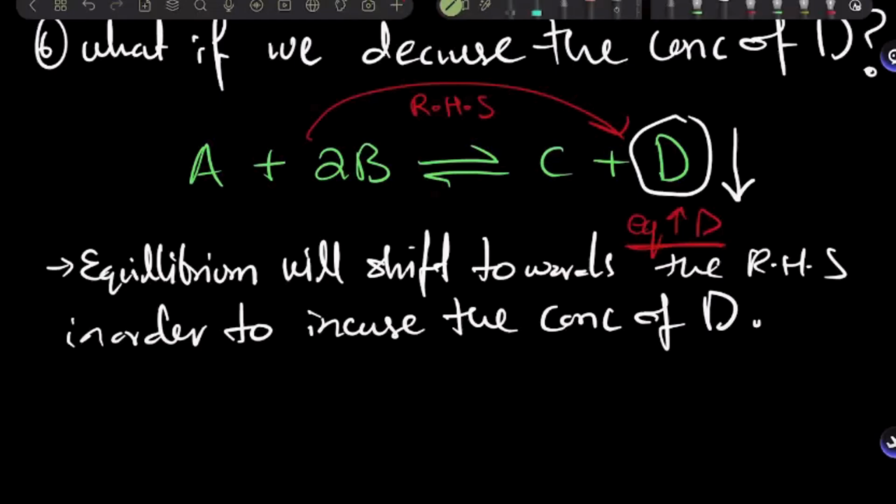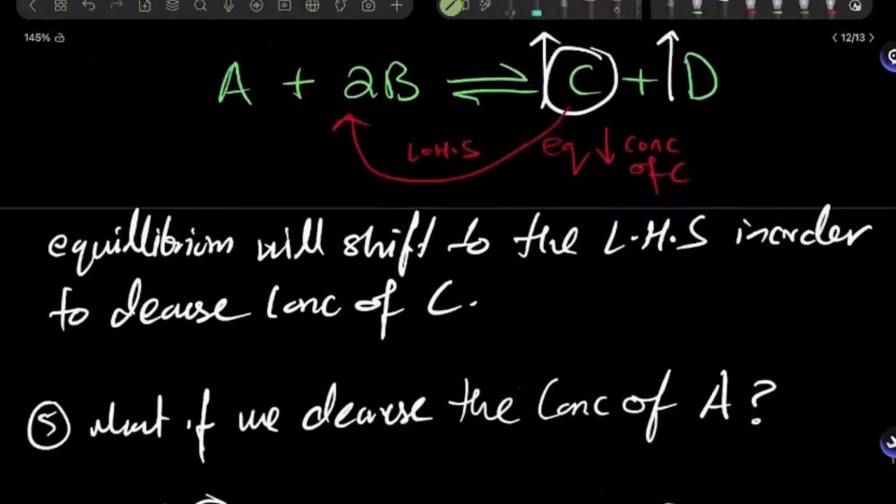Now there's also another thing that you need to understand, that when equilibrium is shifting to the right-hand side, what does that mean? That it's conducting the forward reaction more than the backward reaction in this case. All right. So we can say that the rate of forward reaction increases and the rate of backward reaction decreases. All right. Okay. So this was all about the concentration factor.